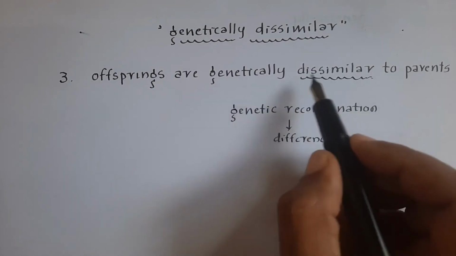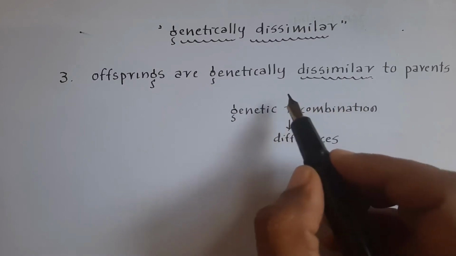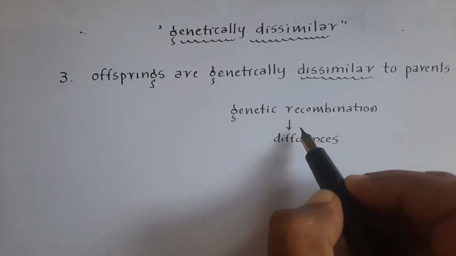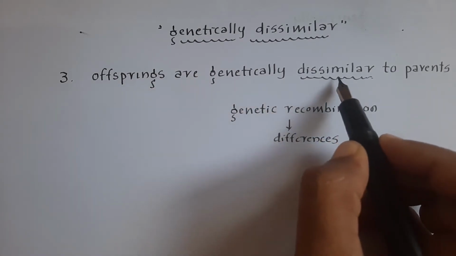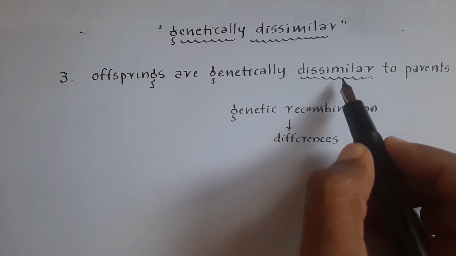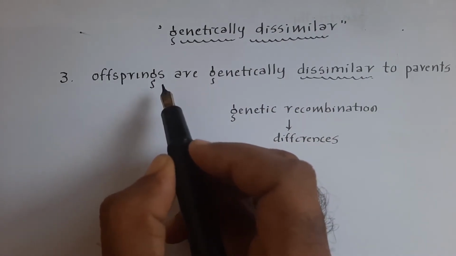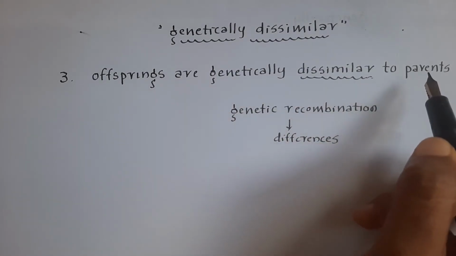Why? Because of only one reason: when the gametes fuse, genetic recombination causes differences. This is how we can state the third feature of sexual reproduction, that is, offsprings are genetically dissimilar to parents.